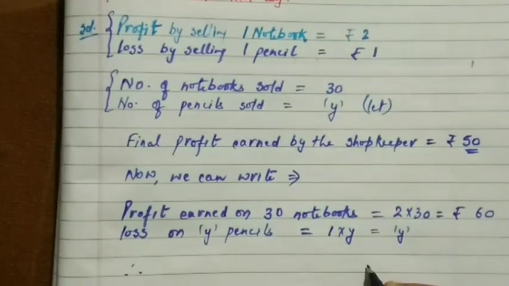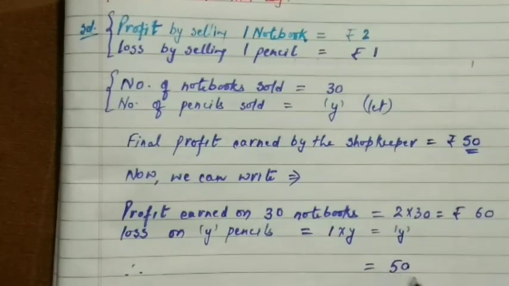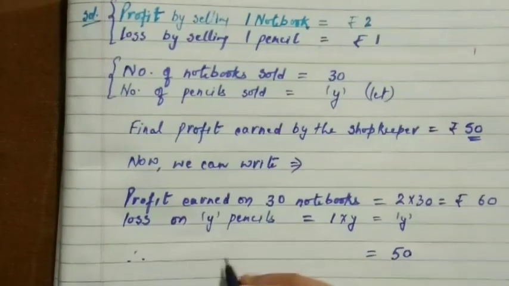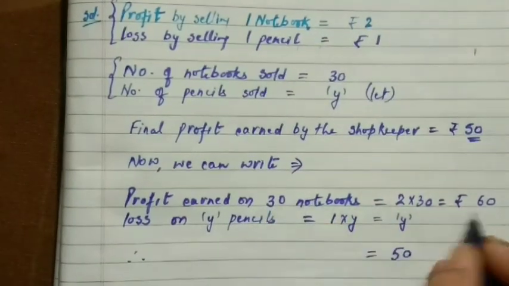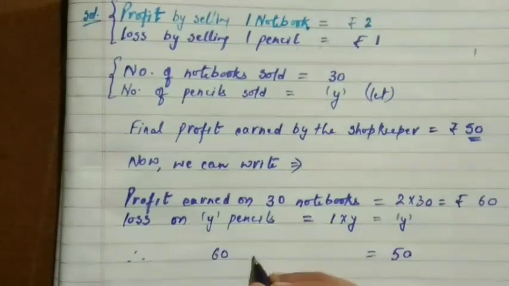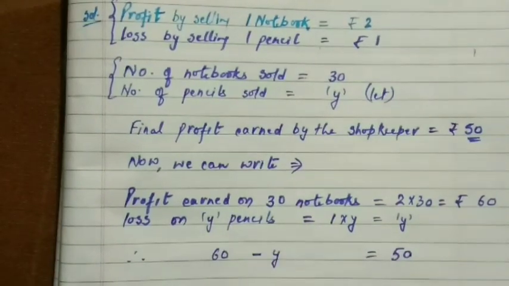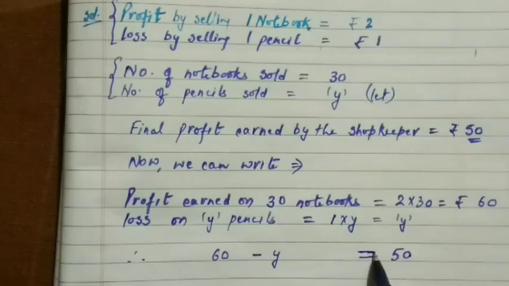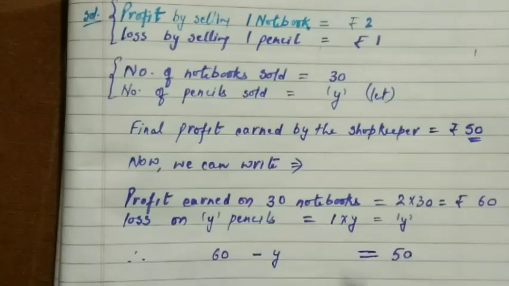He was having the total profit as rupees 50. So total profit was rupees 50, and how is he going to get this total profit? The 30 notebooks profit was 60 and the loss was of rupees Y. This whole is equal to the total profit. Now we only have to solve this equation to get the value of Y.